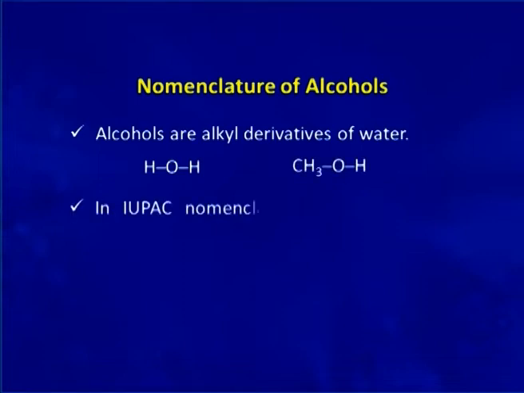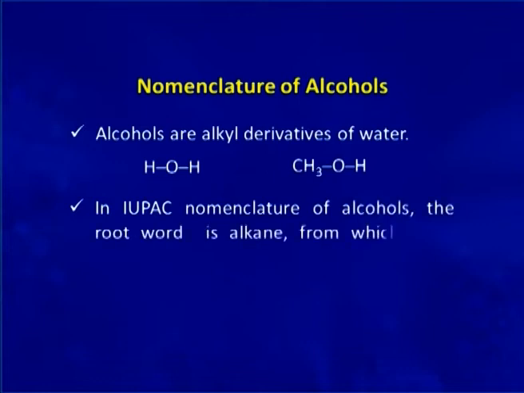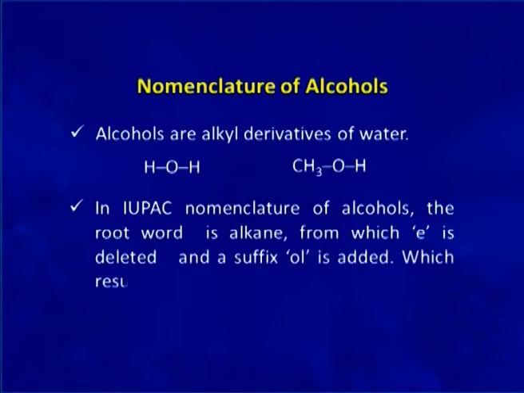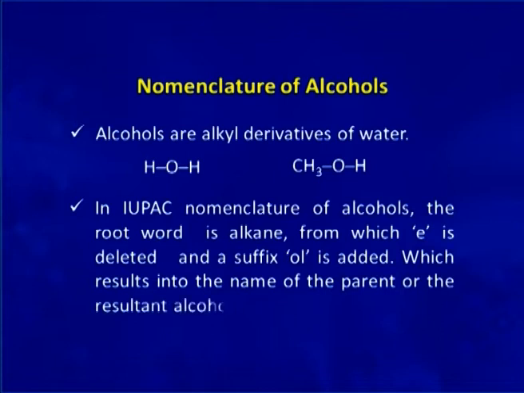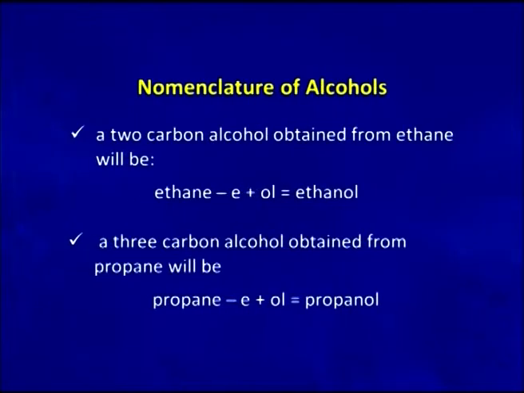In case of IUPAC nomenclature of alcohols, the root word is alkane, from which E is deleted and the suffix OL is added, which results in the name of the parent alcohol. In case of ethanol, if I delete E from ethane and add OL, it becomes ethanol, or we can say a 2-carbon alcohol is named as ethanol.